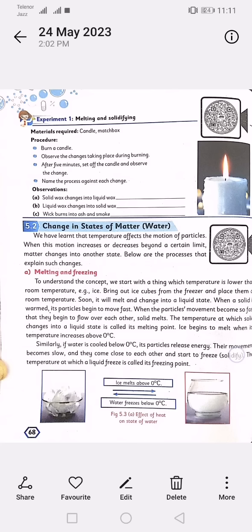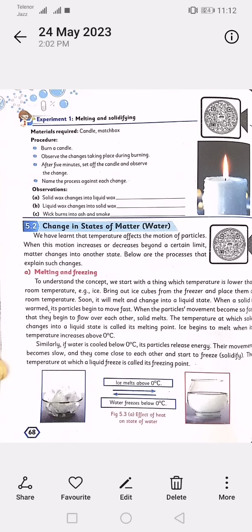Change in state of matter. We have learned that temperature affects the motion of particles. When this motion increases or decreases beyond a certain limit, matter changes into another state. Below are the processes that explain such changes. Melting and freezing. To understand the concept, we start with a thing whose temperature is lower than room temperature. Example: ice. Bring out ice cubes from the freezer and place them at room temperature. Soon they will melt and change into a liquid state.